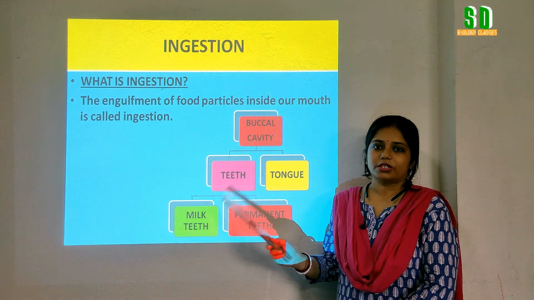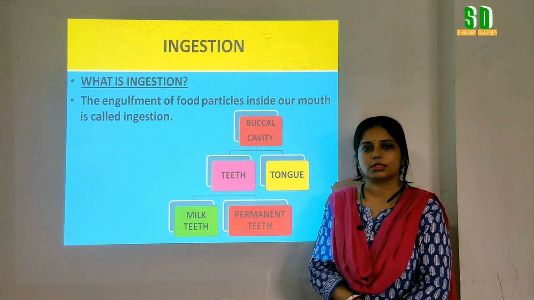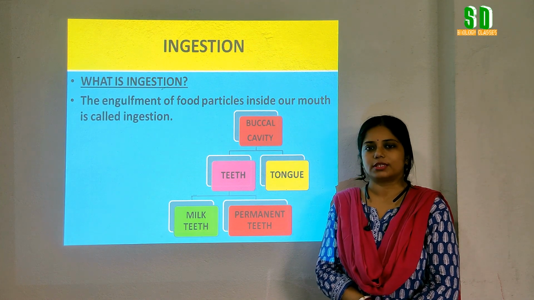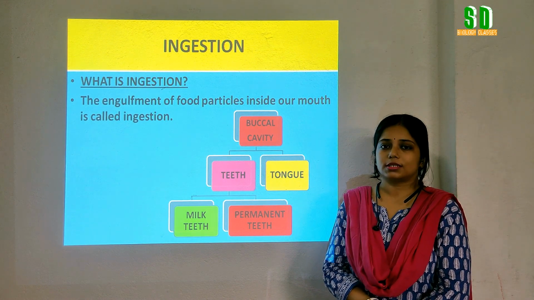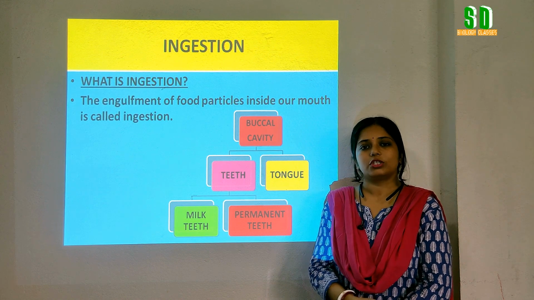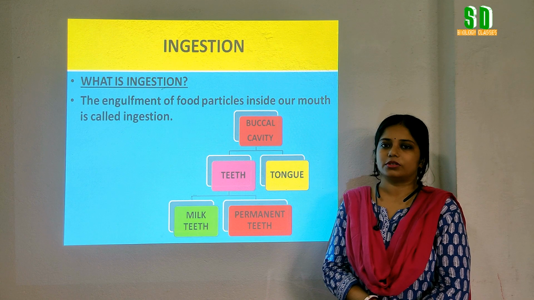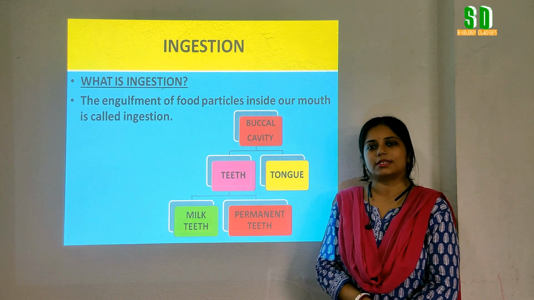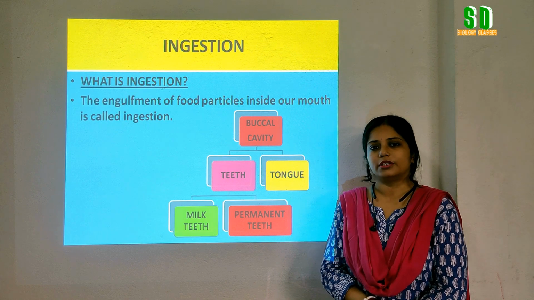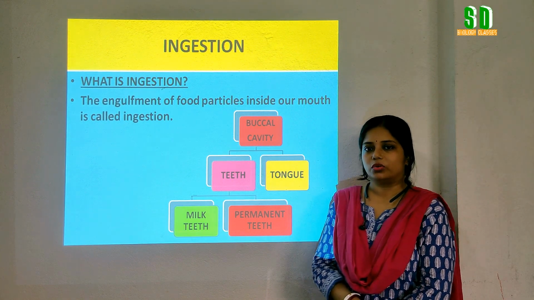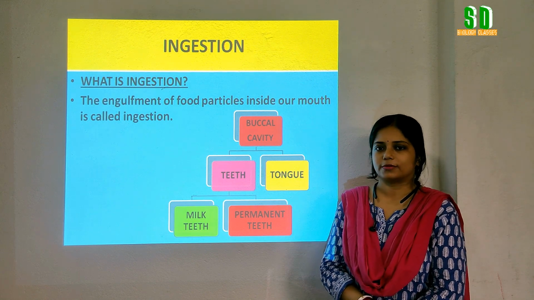We, the human beings, have two sets of teeth. The first set of teeth is called the milk teeth. We have these milk teeth from the age of 6 months onwards. But these teeth are not permanent. They will fall, and in place of these milk teeth, a new set of teeth appears in our mouth and remains throughout our lifetime, and it is called the permanent teeth. Later on, we will know about the different types of permanent teeth and their functions.